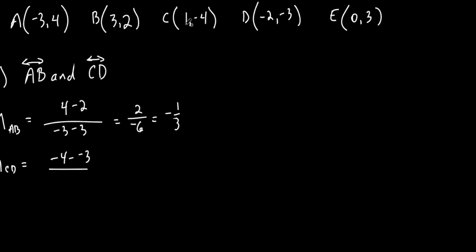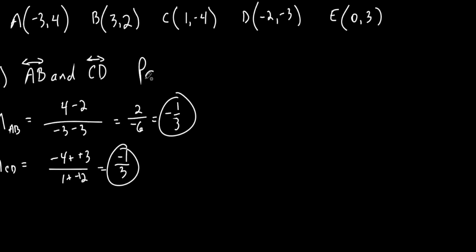Now I'm going to do the x's, the first one. 1 minus -2. All right, let's work this out. Minus minus is a plus. That's a -1. That's a plus. That's a 3. Check it out. I got -1/3 and I got -1/3. So what's true about these two lines? They are parallel.